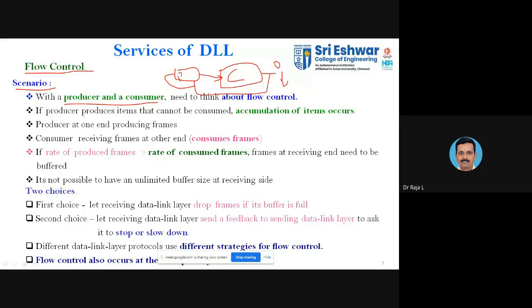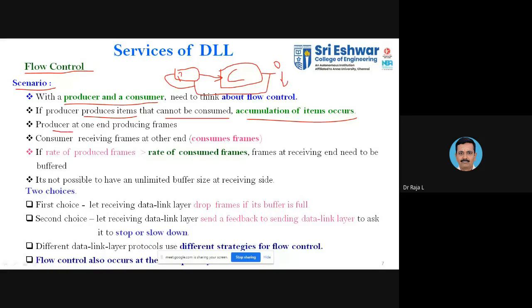If the producer produces items that cannot be consumed, then accumulation of items normally occurs. During that pandemic time, when you go to any bakery, they keep accumulating bread slices. But during pandemic time, you could not accumulate, because the shops were closed. Even though you could produce, you could not accumulate. So based upon the demand available in the market, you need to reduce the production. That is the case here.